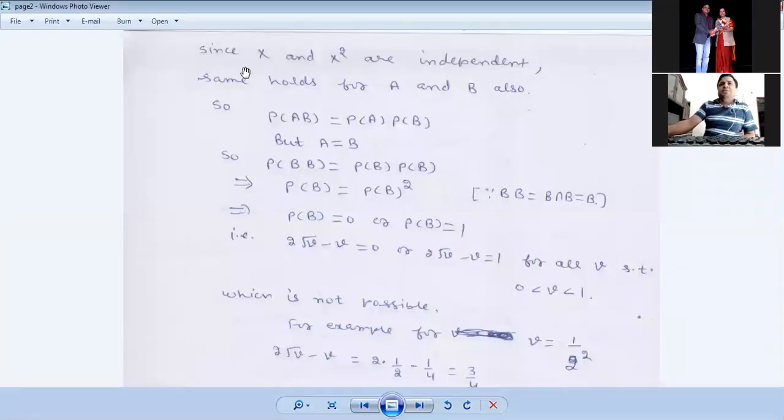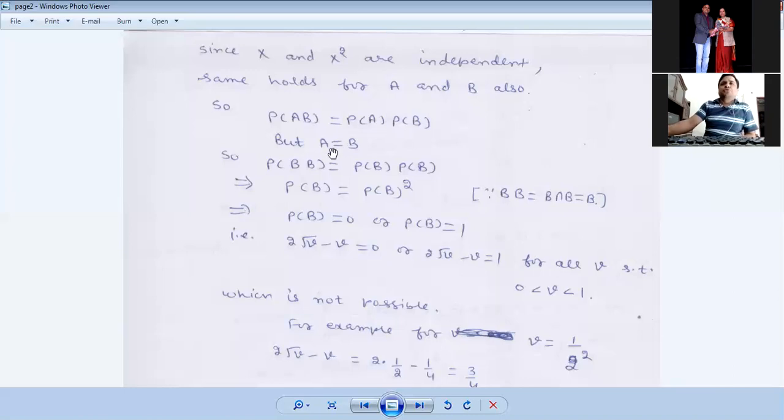Now since x and x square are independent, because that is what you have assumed, the same holds for A and B, because A is an event in the probability space of x, B is an event in the probability space of x square, and x and x square are two independent random variables, so their associated events are also independent. Therefore P of AB is P of A into P of B, because we know that whenever two events A and B are independent, then probability of A intersection B is probability of A into probability of B.